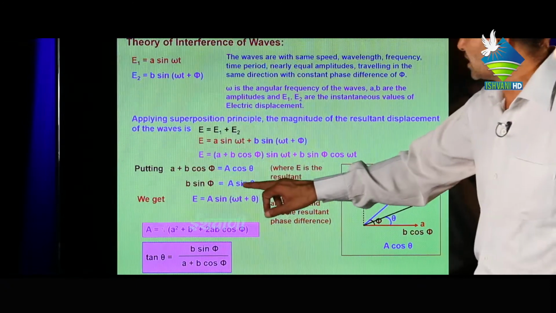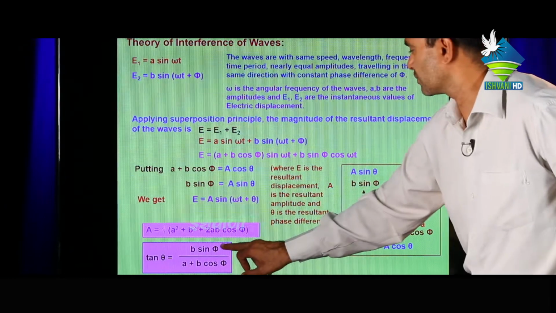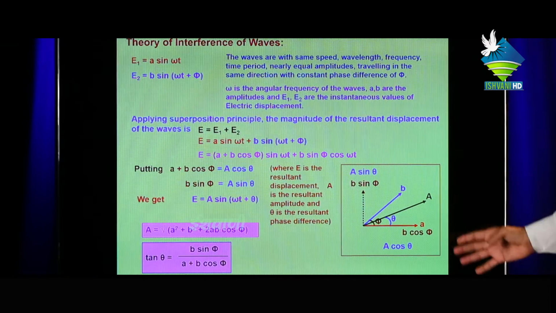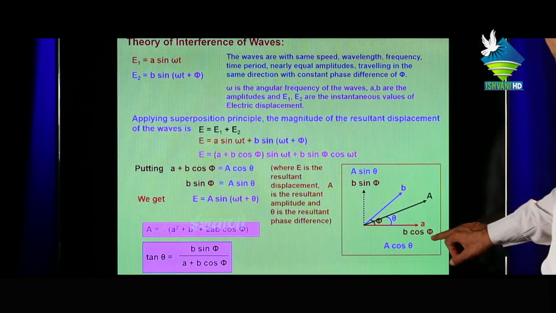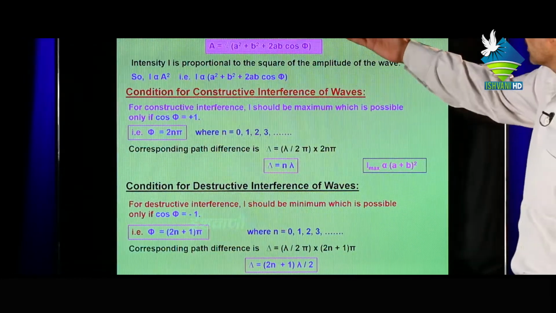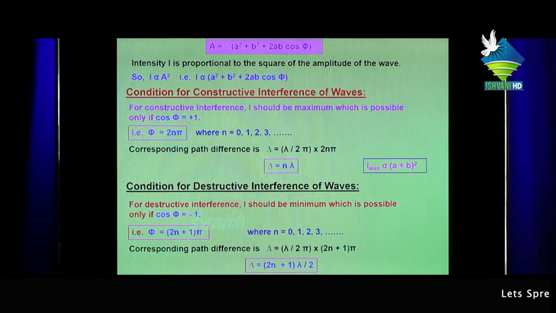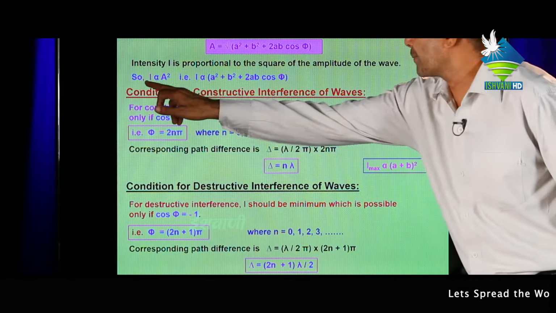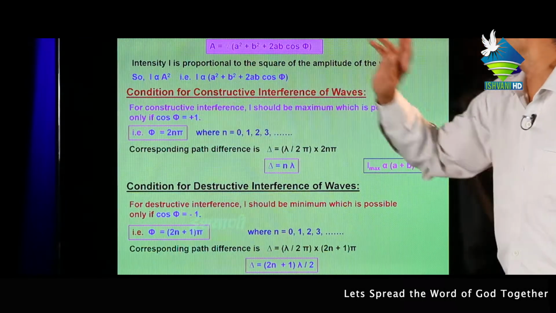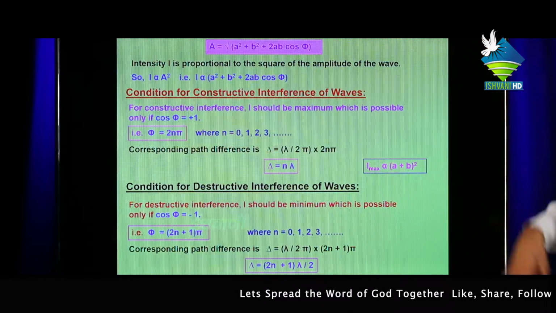If we divide this equation by this equation, we get tan θ equal to b sin θ upon a plus b cos θ. This is the figure: this is the b cos φ and this is the b sin θ. This is the resultant amplitude. Intensity is always directly proportional to the square of amplitude, meaning I is proportional to a², removing the root. This is the intensity.